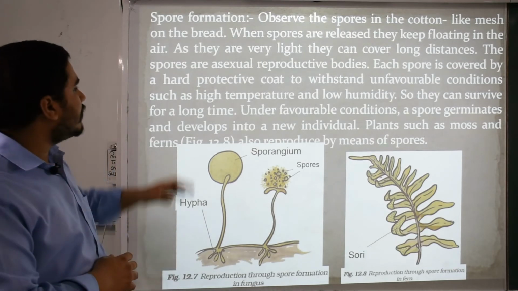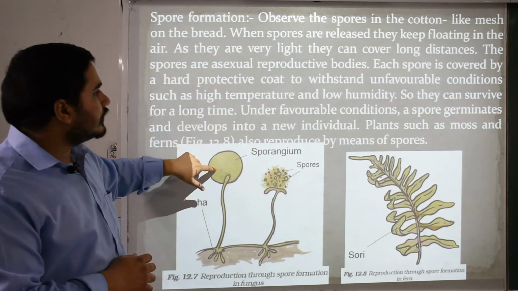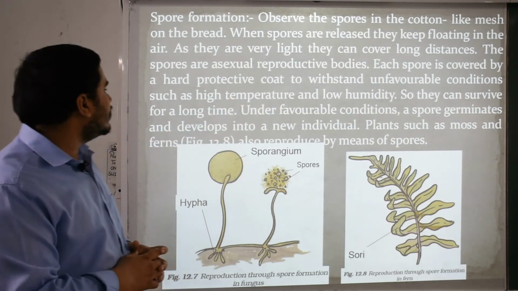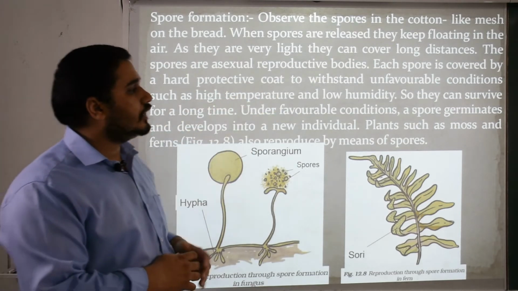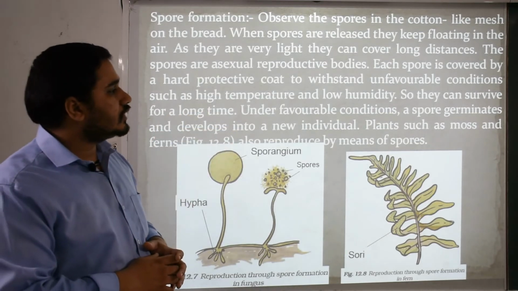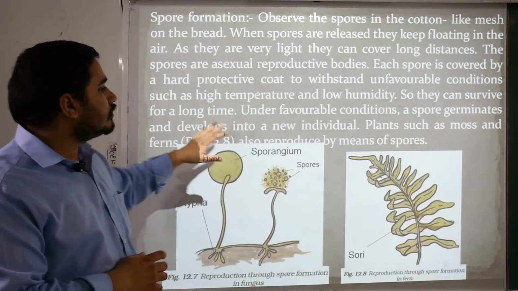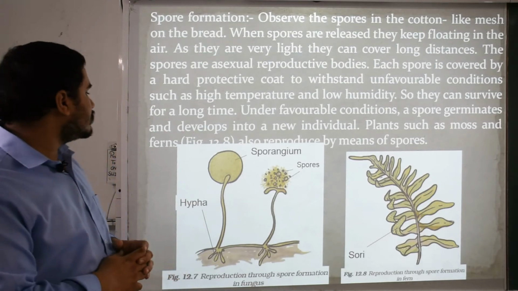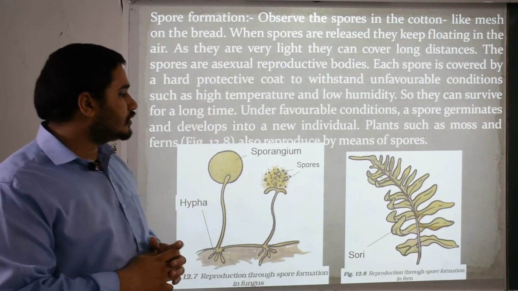Each spore is covered by a hard protective coat, like here, to withstand unfavorable conditions such as high temperature and low humidity. So they can survive for a long time. Under favorable conditions, a spore germinates and develops into a new individual. Plants such as moss and ferns also reproduce by means of spores.